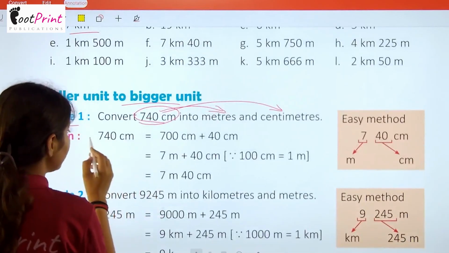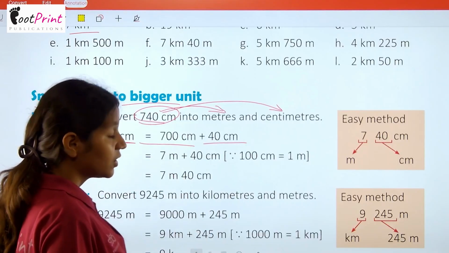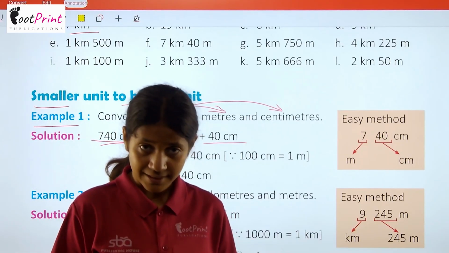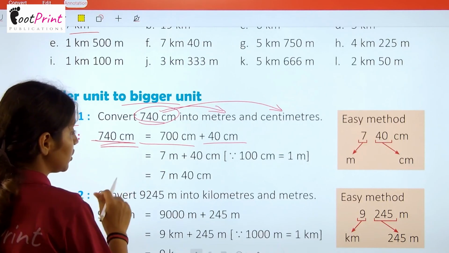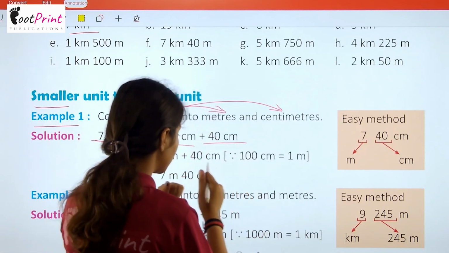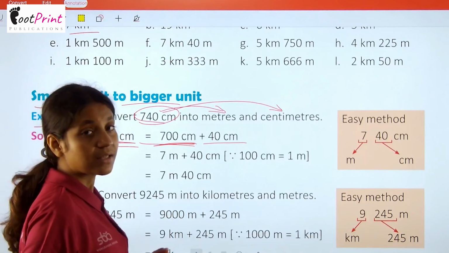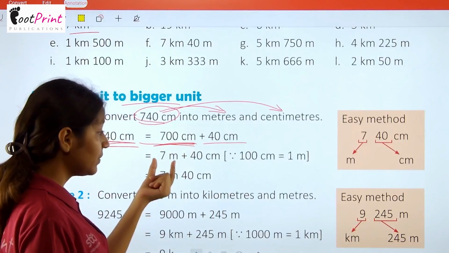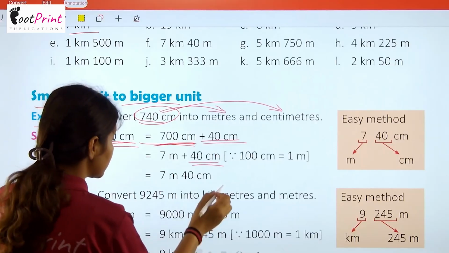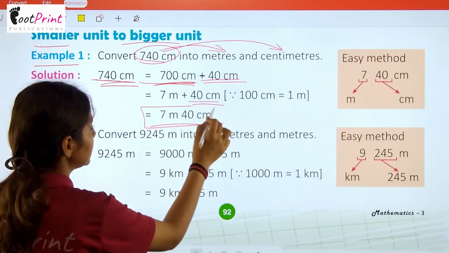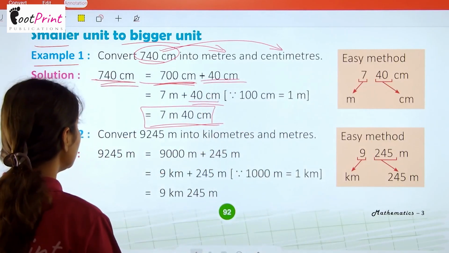सी 740 सेंटीमीटर इक्वल्स टू 700 सेंटीमीटर एंड 40 सेंटीमीटर. सो इसको करने के लिए हमें एक प्रोसीजर अपनाना है, दैट इज ब्रेकिंग. सो आपको यहाँ पे नंबर ब्रेक करना है. So this is 740. So we are writing here 700 and 40 also. Now this 700 centimeter means 7 meter. अगर हम इसे divide करेंगे तो हमें 7 meter मिलेगा. And 40 centimeter will remain like this. So we can get 7 meter 40 centimeter as an answer by changing their units.